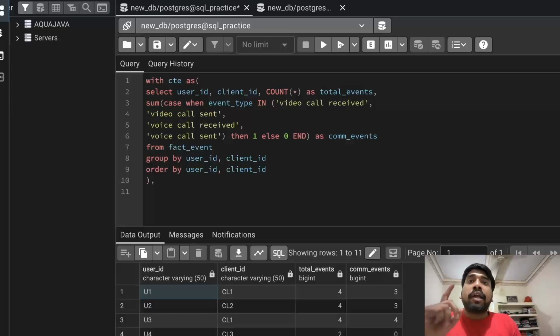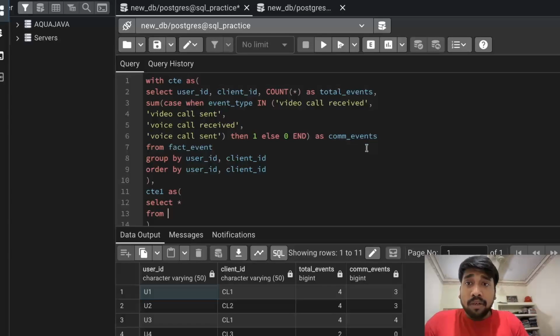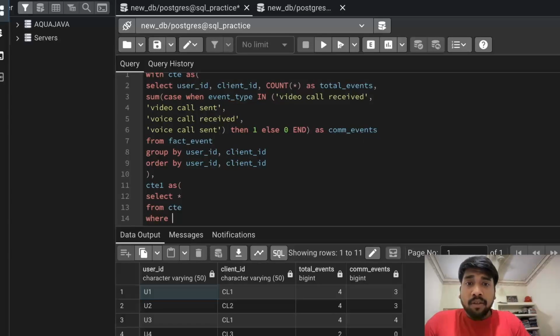Okay. Now we will calculate the qualified users. For that, we will run another query. Let's call it CTE1. I mean another CTE. This will calculate the qualified users. Okay. So select star from CTE where